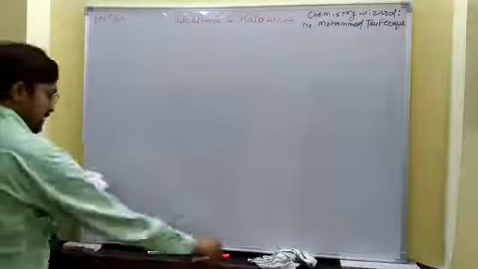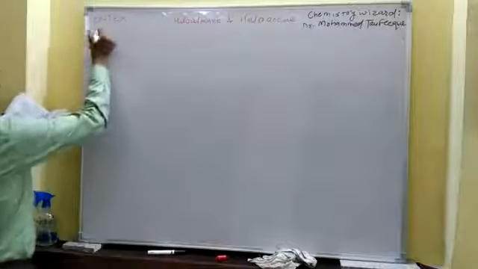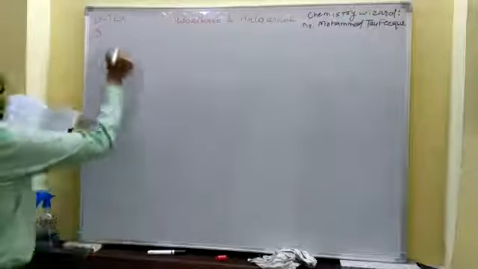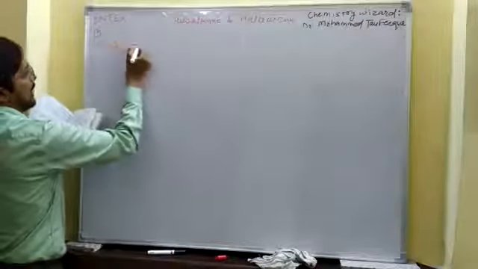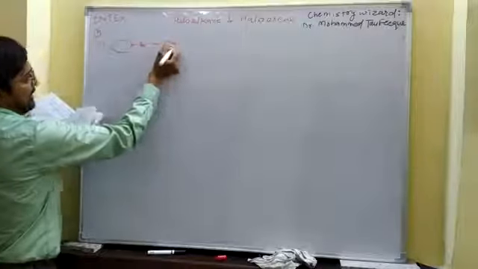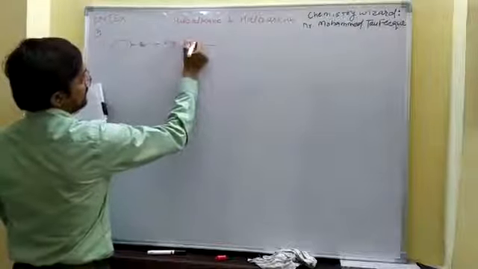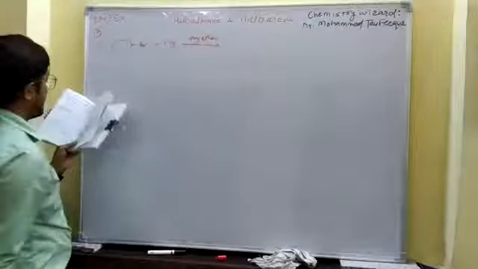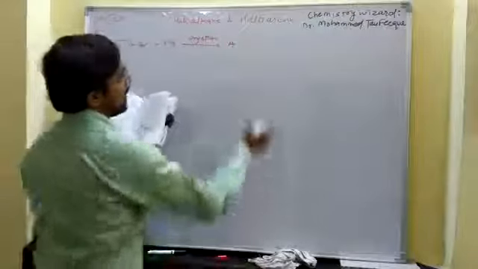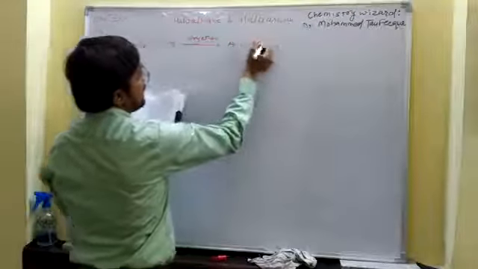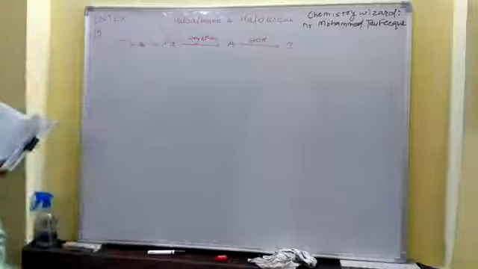So let's first write down the entire question. In the first step of question number 9, we have bromocyclohexane, and the bromocyclohexane is reacting with Mg in presence of dry ether and produces A. And A is allowed to react with water and produces B. This one is first.